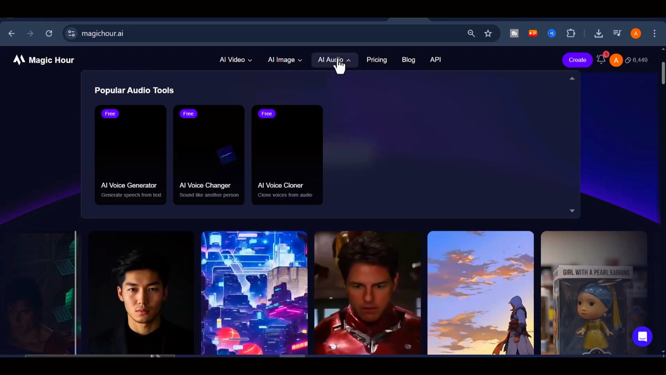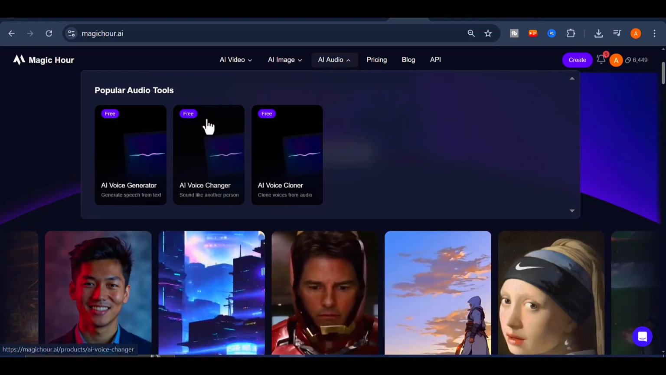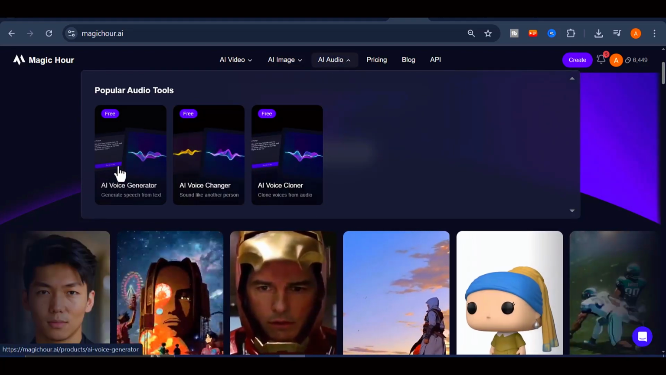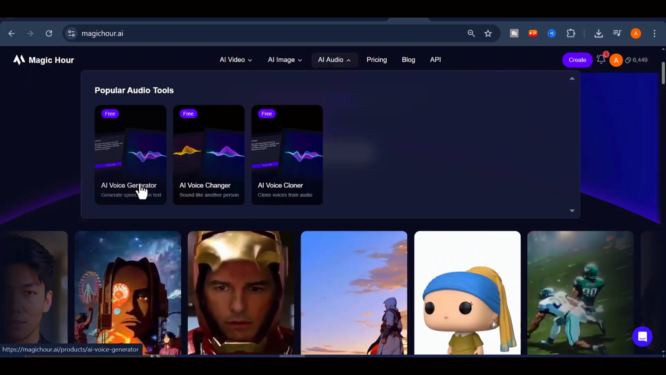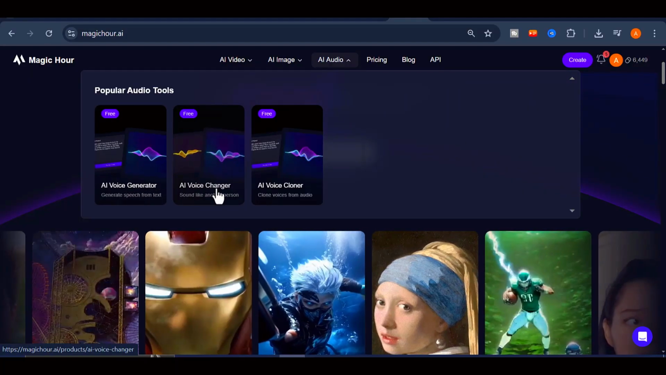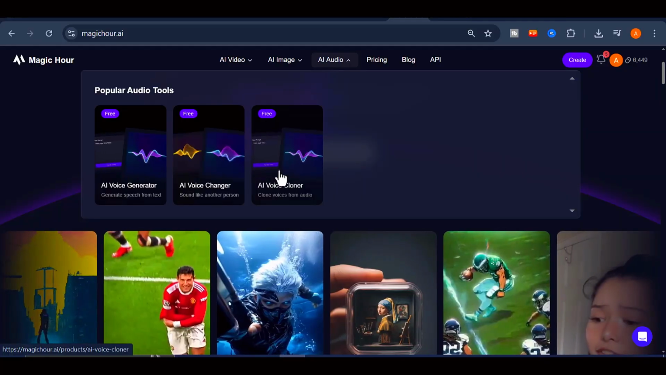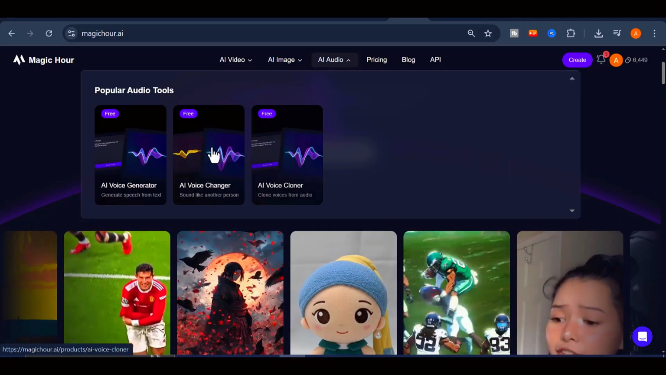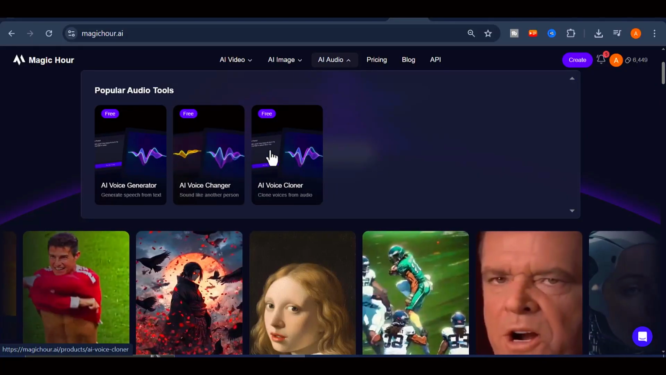If we move over to the AI audio section, the possibilities expand even further. You can build custom voices, generate audio clips, and enhance your content in ways that would typically require a separate subscription. Here, you can try everything without spending anything until you are ready.